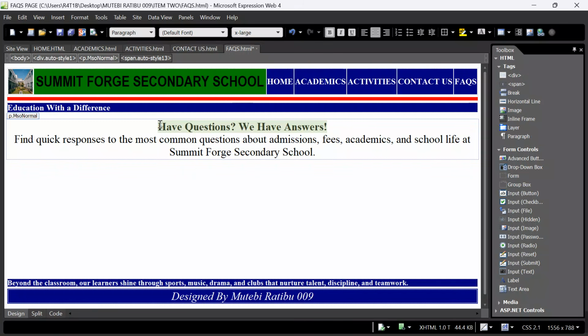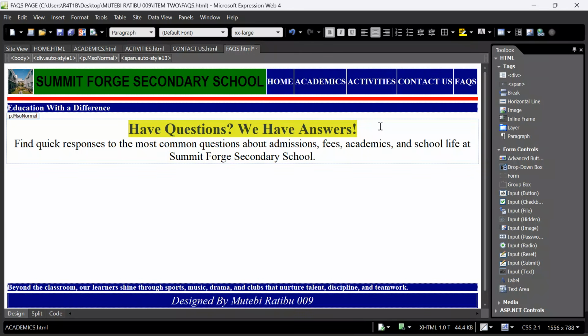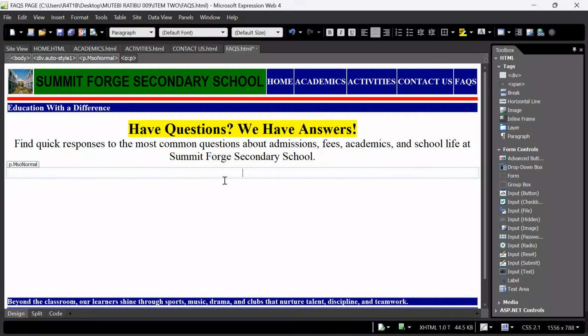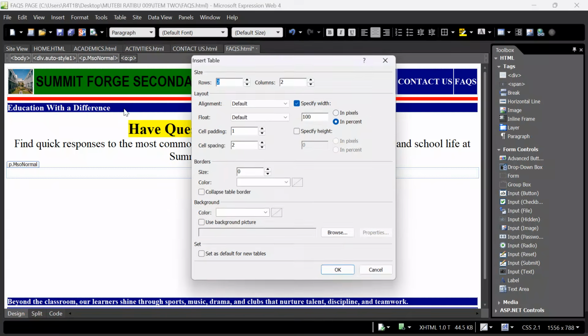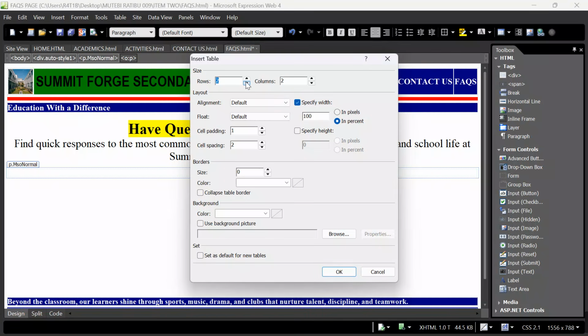Over here, highlight, put some color there, and then I can also make it a bit thicker to see that we get the items evaluators' attention. They can see each and every detail that we have put for them. Then I'm going to go to table, click insert table, and then say I want 2 rows, but I also want 2 columns. Yes, and then I'll move on.